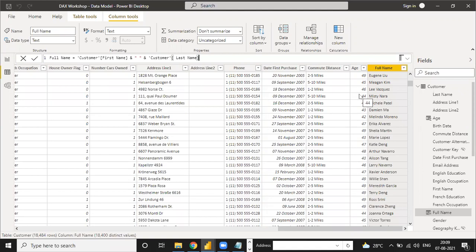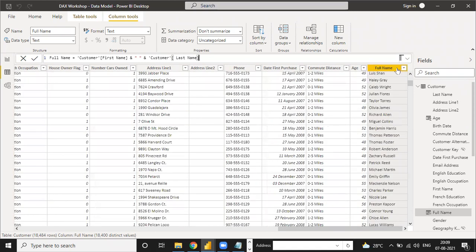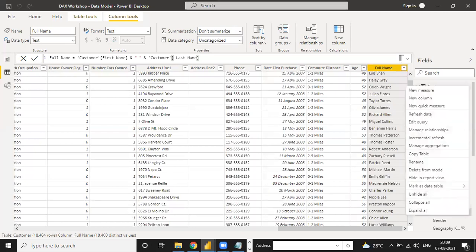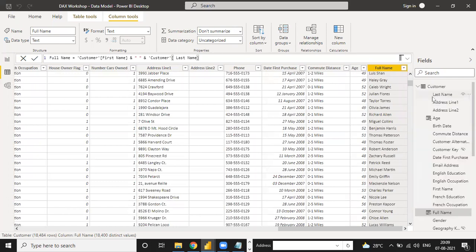There is one simple way. Suppose the ages are 49, 45, 46. You can go here and add a new column.